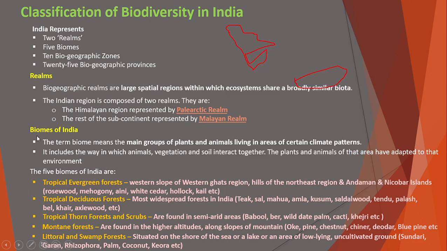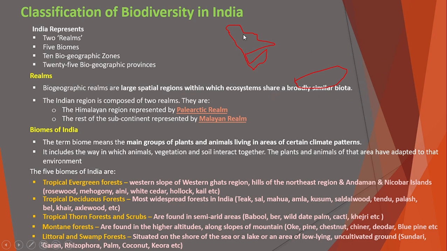Next is the biomes of India. The term biome means the main group of plants and animals living in areas of certain climate patterns. What does it mean? We can see there are two realms, Palearctic and Malayan. Now, within these realms, some parts have a different climate.